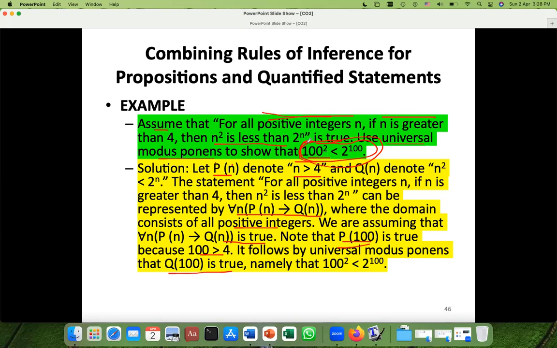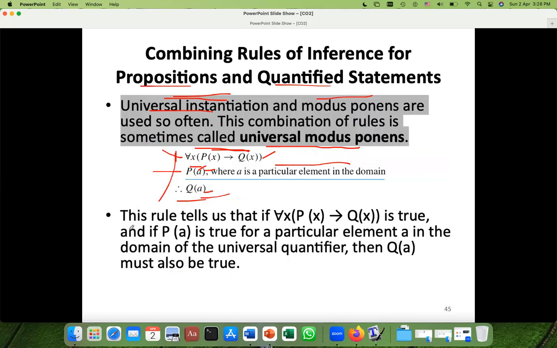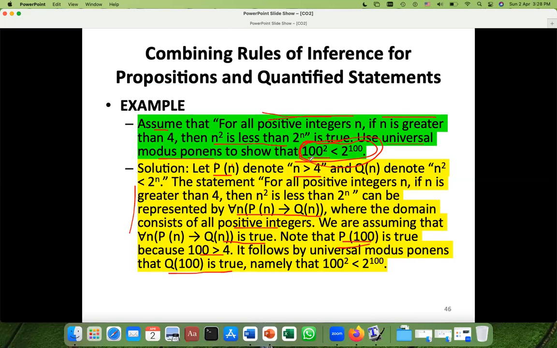And if something is greater than 4, then n square is less than 2 raised to the power n. With the previous discussion, we have made these two things in the question. If we have made those two things correctly, and this is true, then we applied the rule and we have this Q of a, and we are saying that this is also true by using that rule.